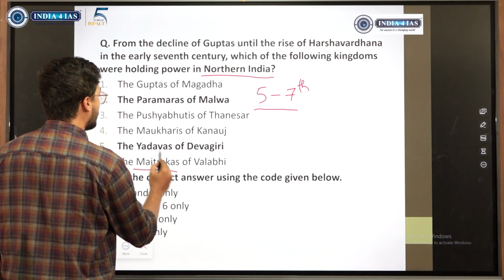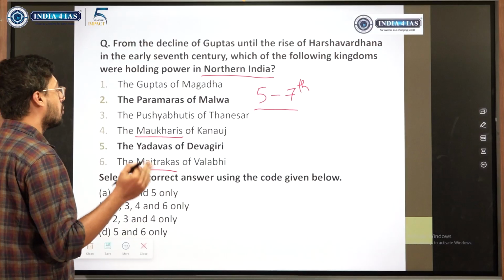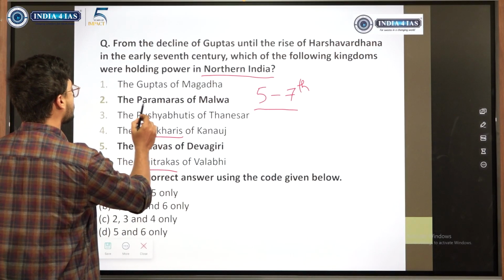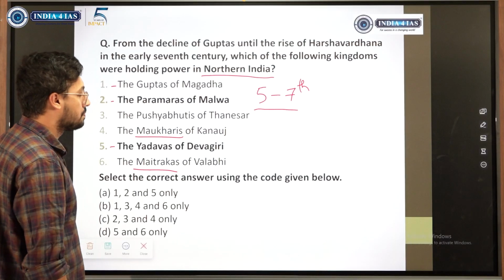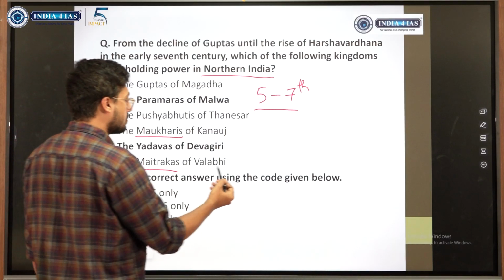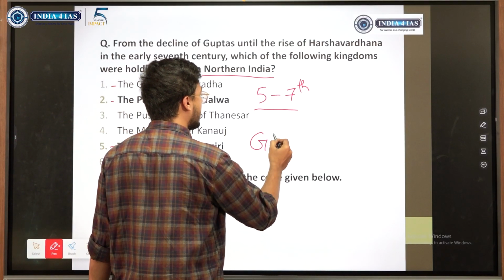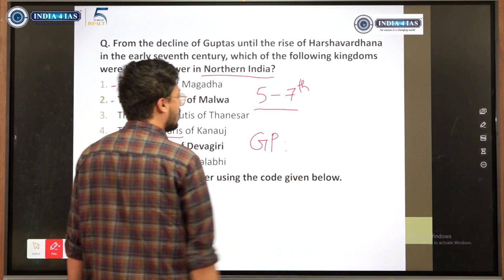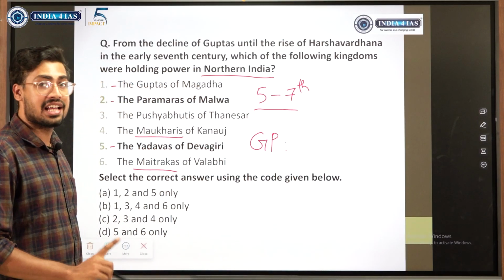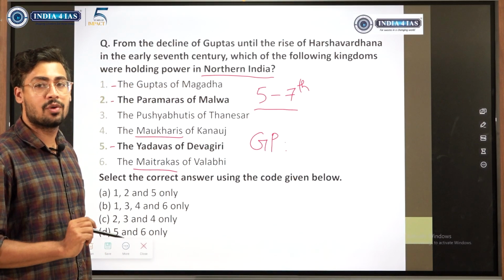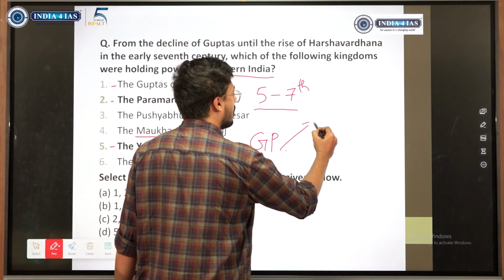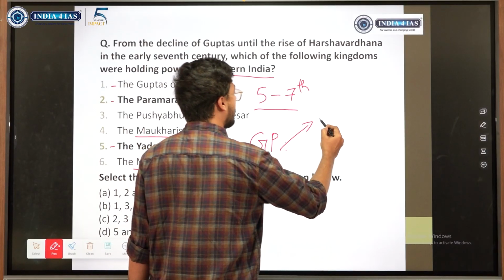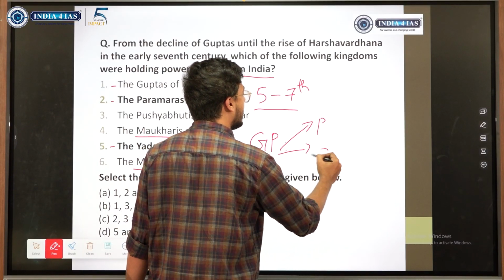See, Maitrakas and Maukharis, very less chance that we would have heard. Guptas we would have heard, Paramaras we would have heard, and Yadavas we would have heard. If you know, like I said, the Gurjara Pratiharas, which we spoke of in the last paper, we read about them in the static syllabus, and they got divided. Gurjara Pratiharas got divided into Paramaras, Chandelas.